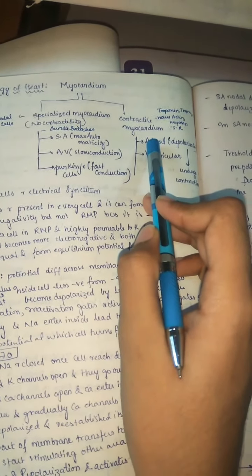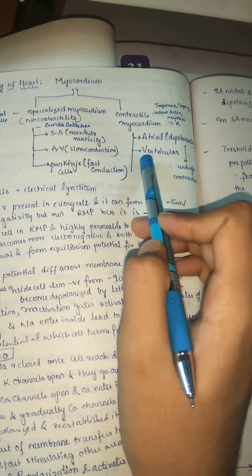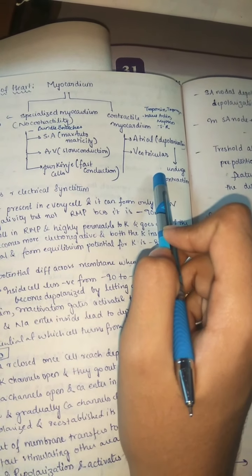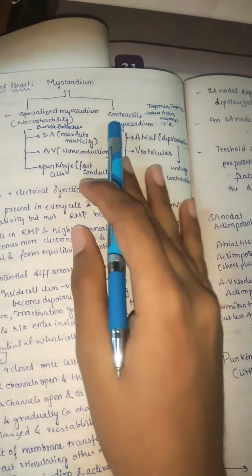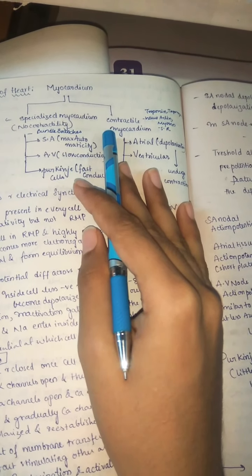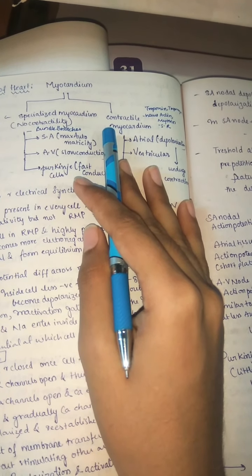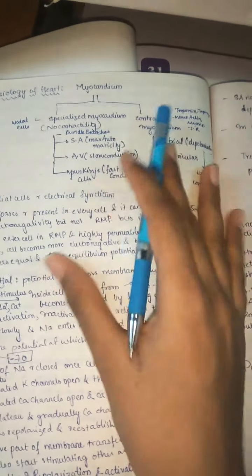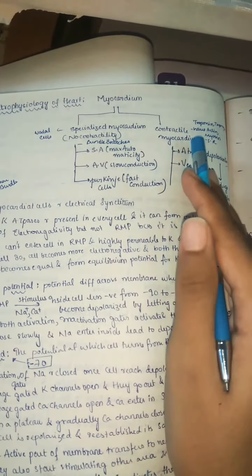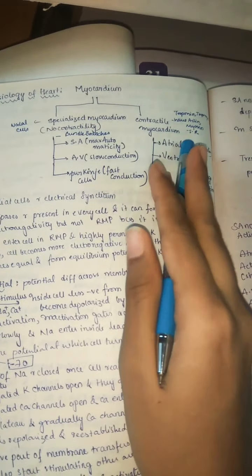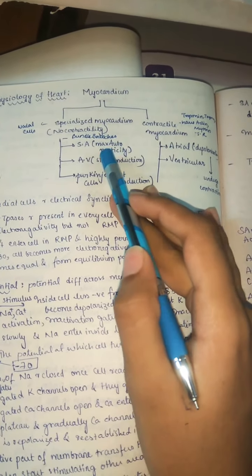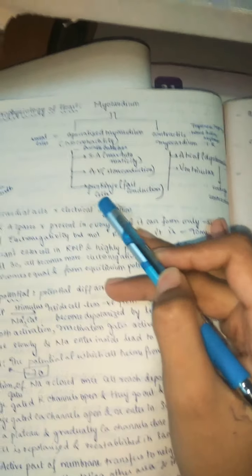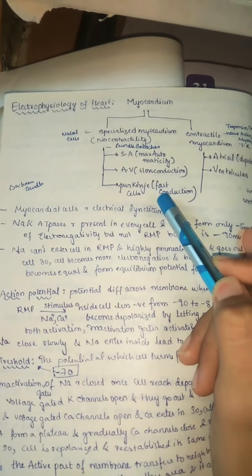And next, the contractile myocardium. It has mainly atrial and ventricular components. The atrial and ventricular parts undergo depolarization and contraction. The contractile myocardium also has actin, myosin, sarcoplasmic reticulum, troponin, and tropomyosin. All those kinds of proteins are associated with the contractile myocardium, so it plays a major role in contraction. The non-contractile part has the SA and AV nodes, which have slow conductive pathways, whereas Purkinje is a fast conduction pathway.